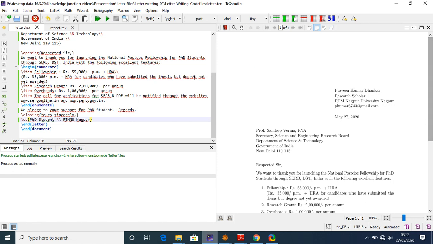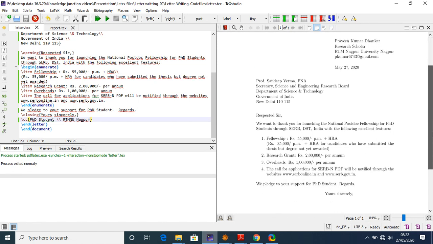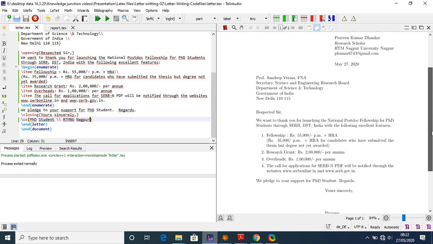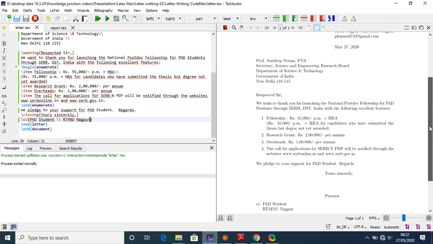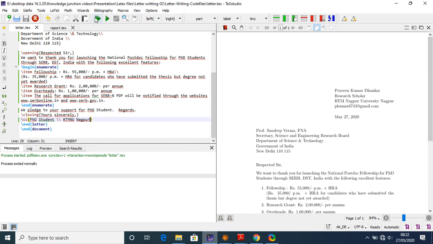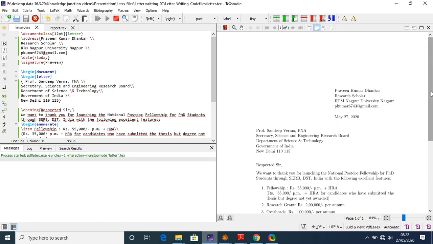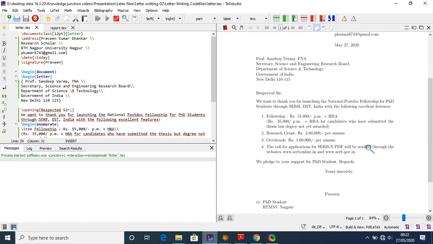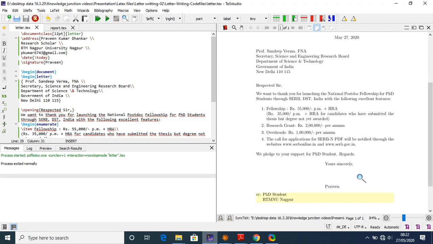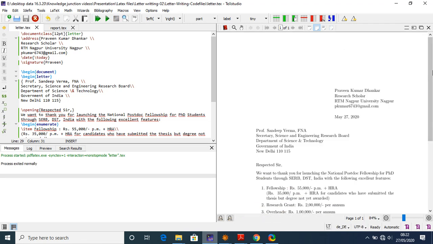So if you can see on the right side, this type of letter comes on your screen. So easily you can print this and directly send it to anyone. I'm just running it once, and again I am running it, so it is the same, the output is the same. Here you give your signature and then you can send it to whom you want to send it.